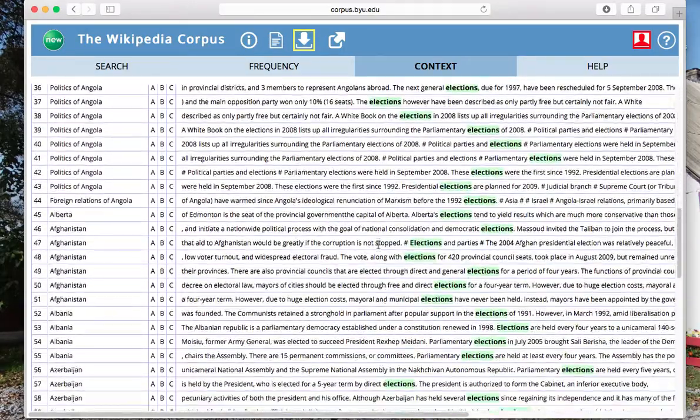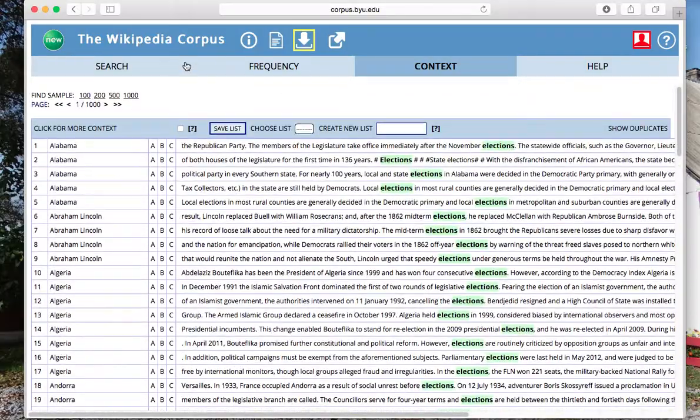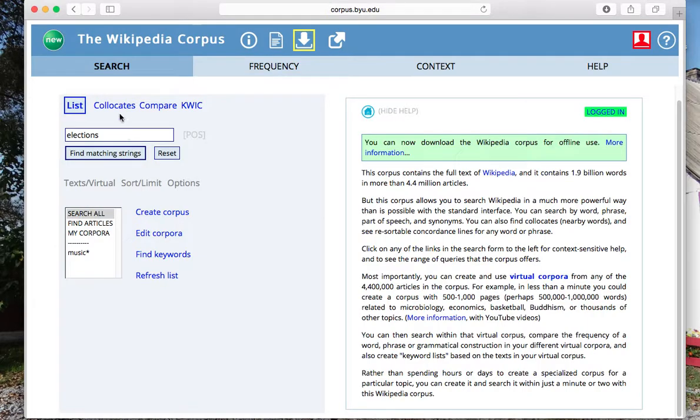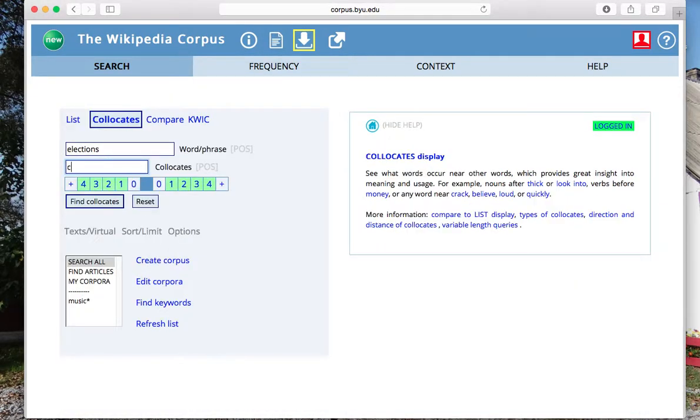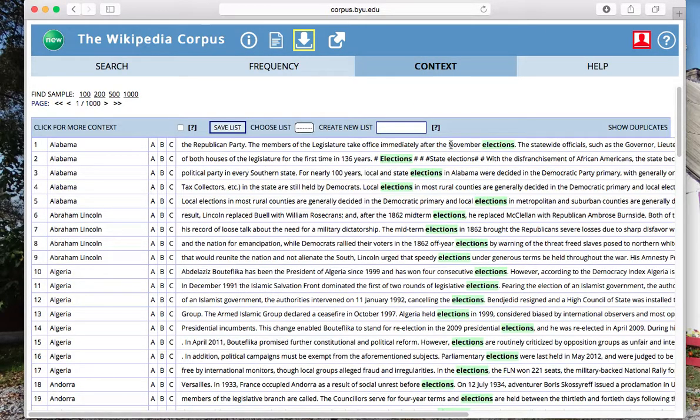Well, that's cool if you want to see how many times elections is used across Wikipedia articles, but what if I want to look at something a little different? For example, what if I want to see how often the word corrupt is put next to elections? And we'll give it a span of 4 words before and 4 words after. Sure enough, now we have 41 occurrences.